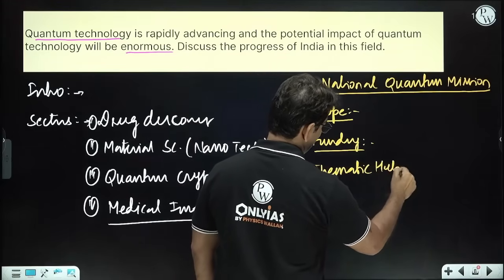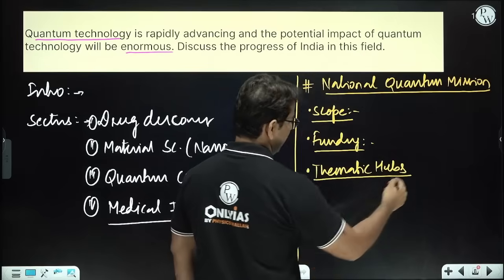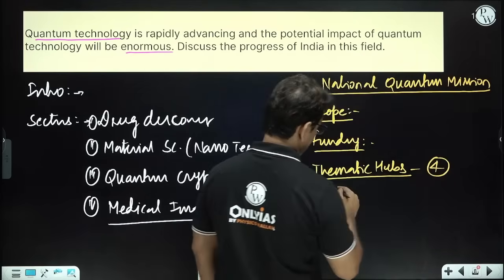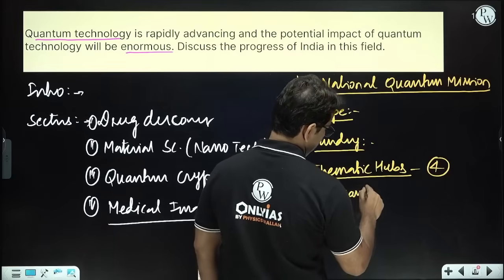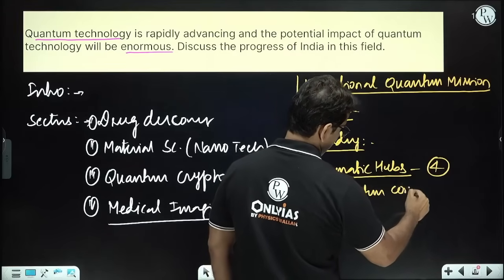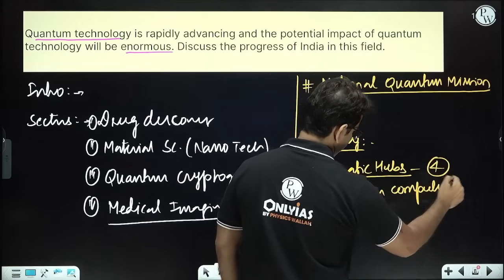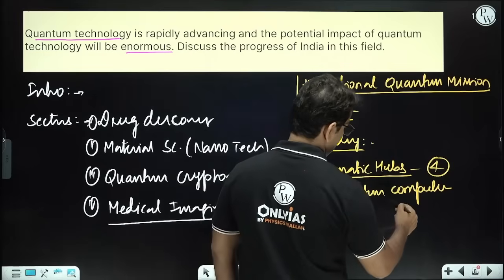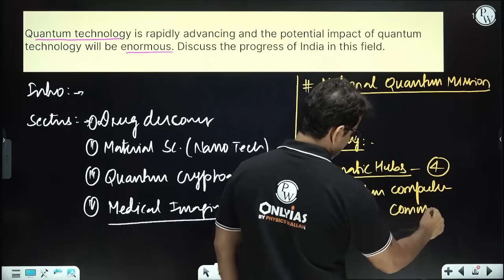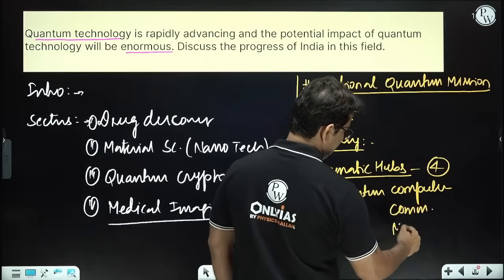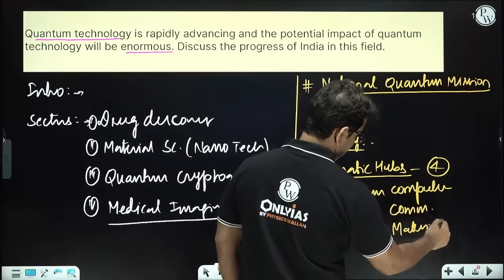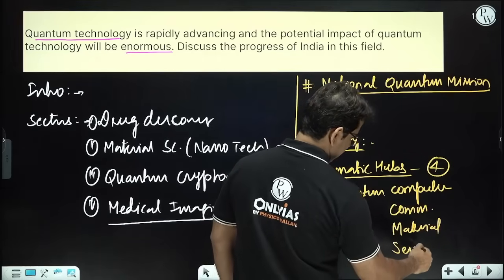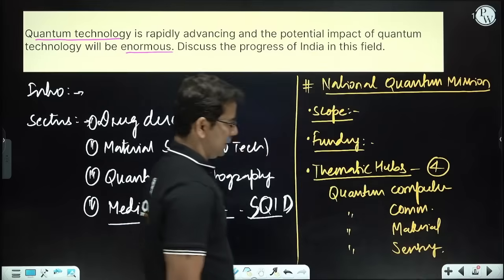Thematic hubs. So I told you, we have 4 thematic hubs. One is quantum computer, quantum communication, quantum material, and quantum sensing.